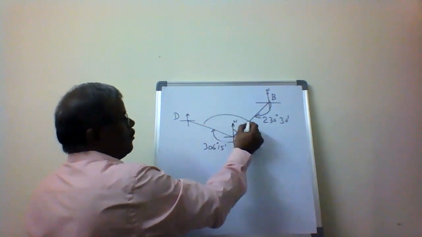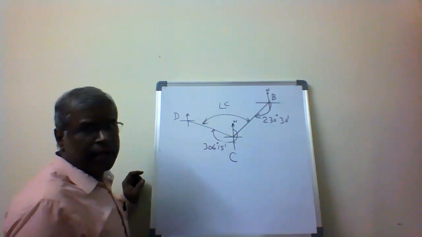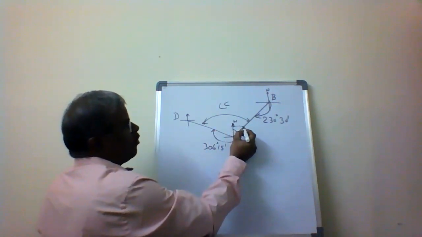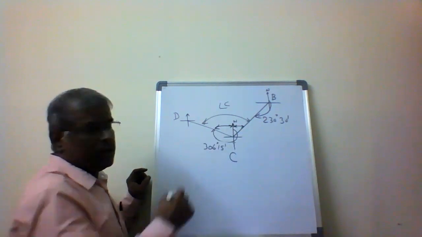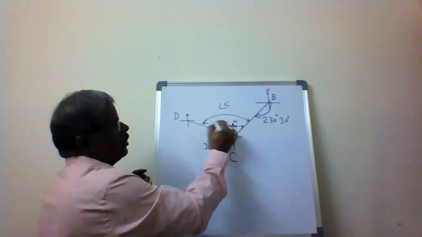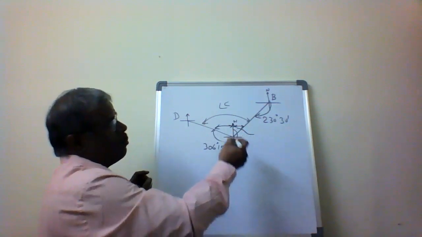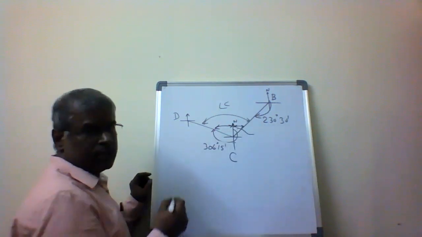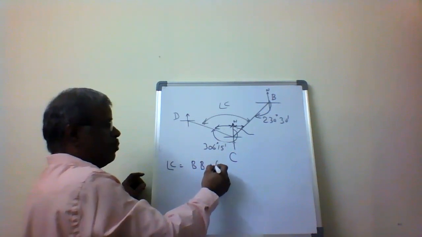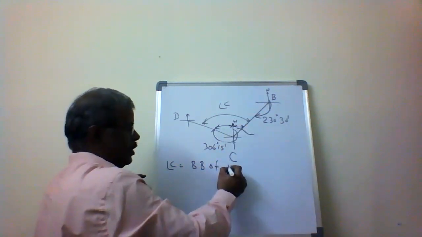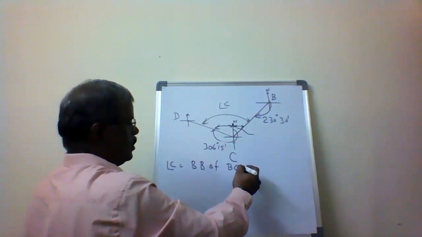Now I have to calculate what is this angle C. I want to get the angle C. So I have to find what is this angle and what is this angle. Both together added, I am going to get angle C. So this is going to give the backward bearing of line BC. Now angle C equals the backward bearing of BC.